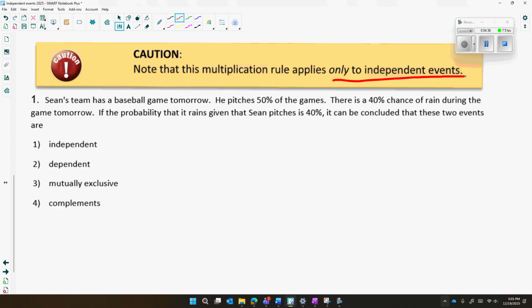Now here is a question that was from Algebra 2. And you may have recognized it because we used it in Algebra 2.